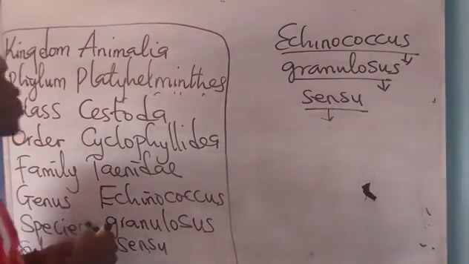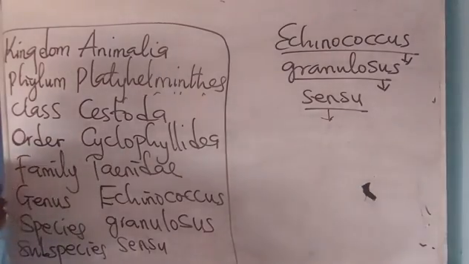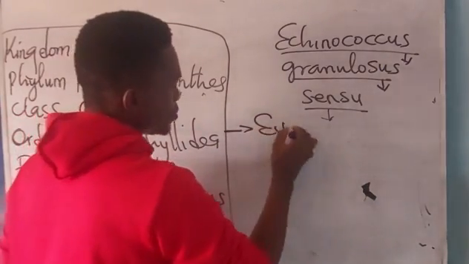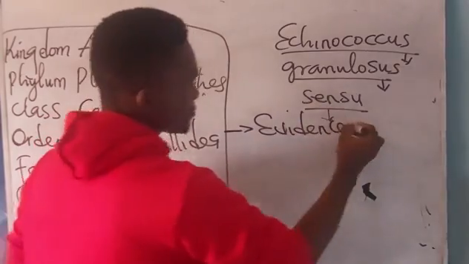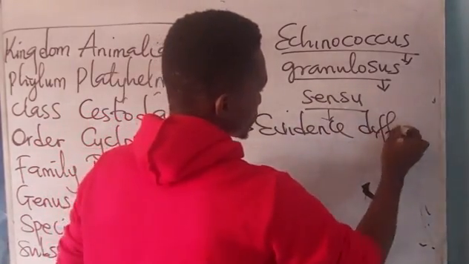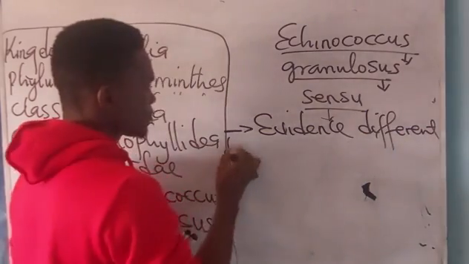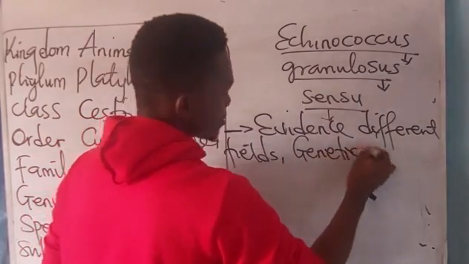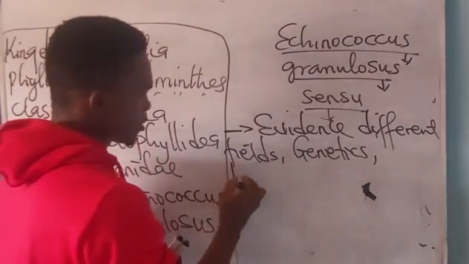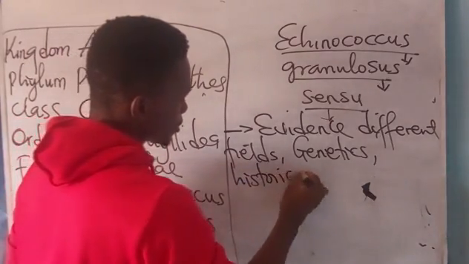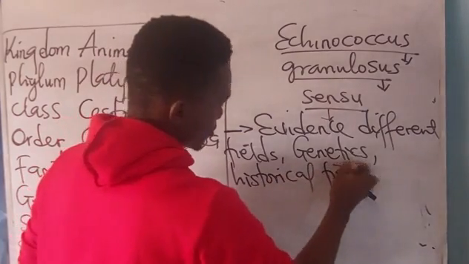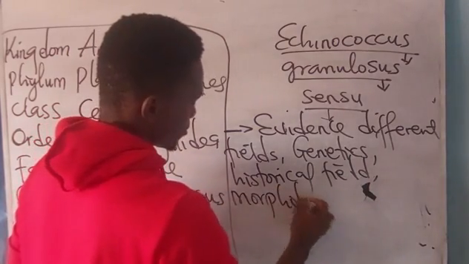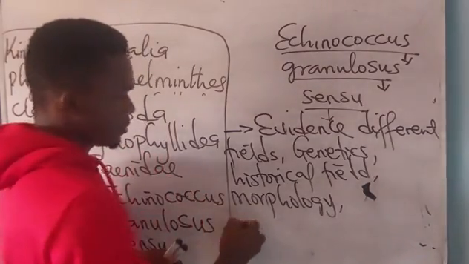Now please, in biological classification, before it is being made, evidence must be gotten from different fields. From different what? Fields. Such as the field of genetics, historical field, morphology, behavior.